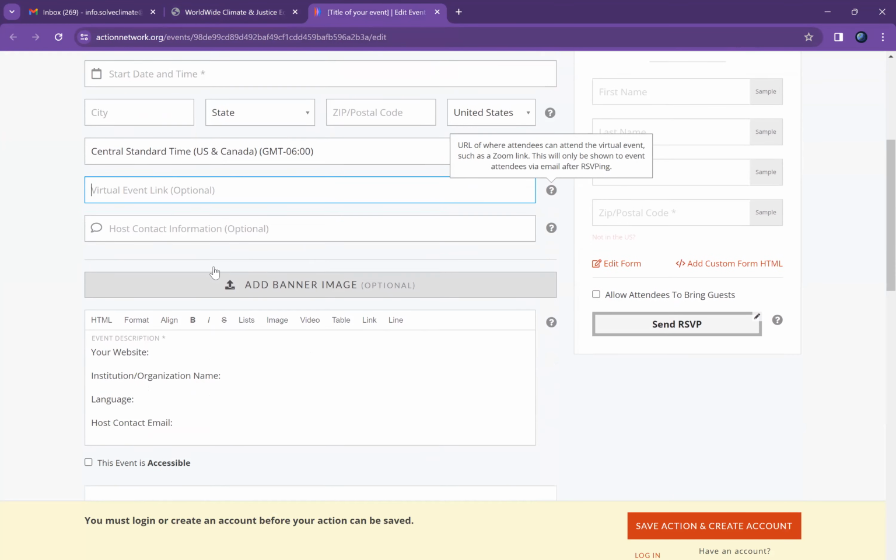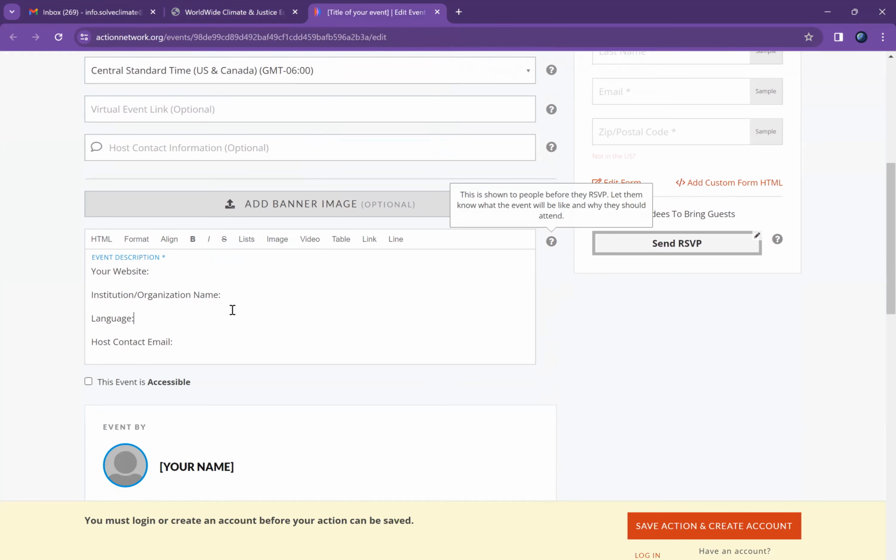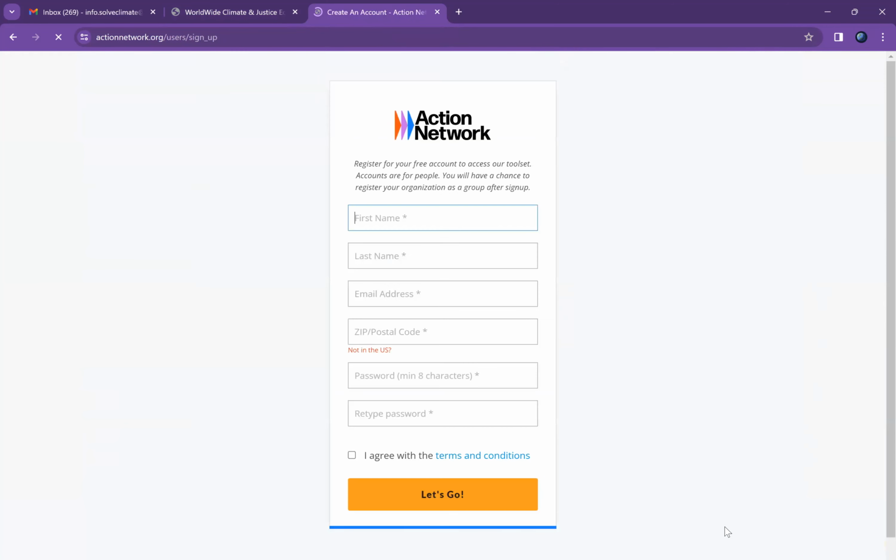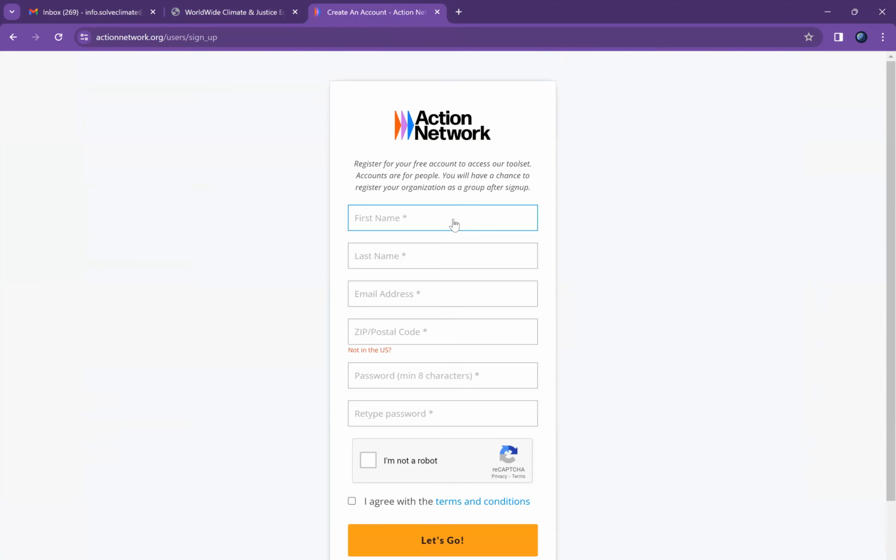So you'll add your virtual link and then go through and add this information. We're going to keep this really simple, so I'm going to go ahead and just move to the next step. It's going to ask me to create an account.